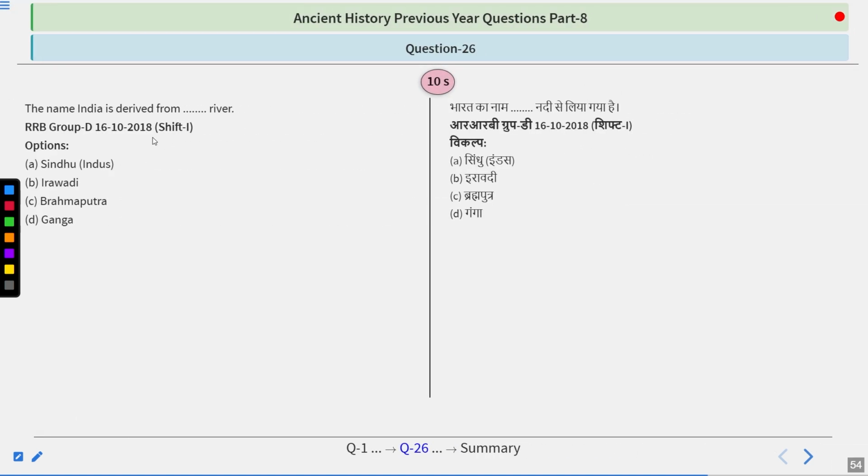The name India is derived from Dash River: Sindhu, Indus River, Irrawaddy River, Brahmaputra or Ganga. So take your time, guys.